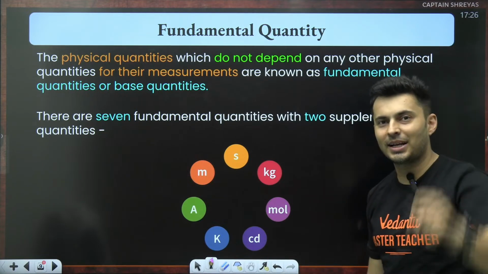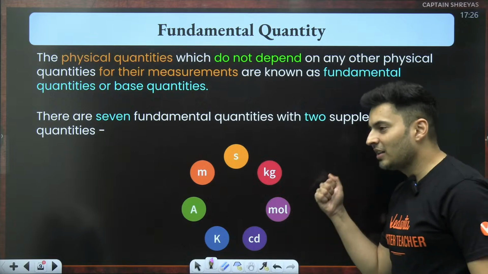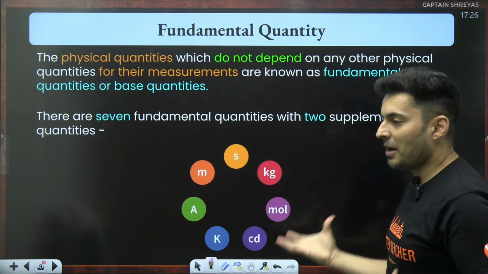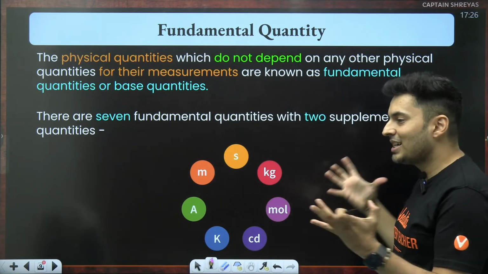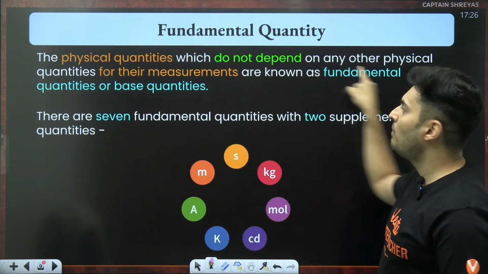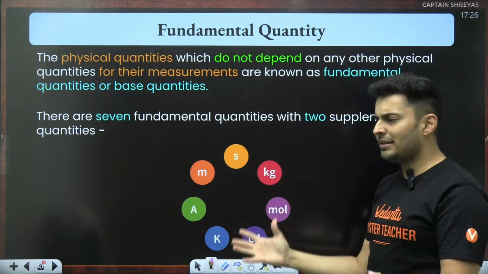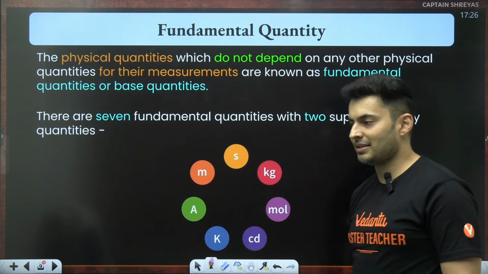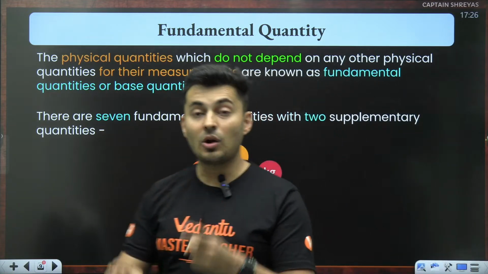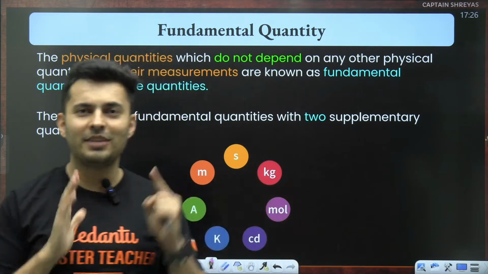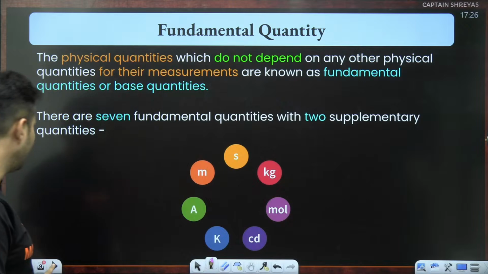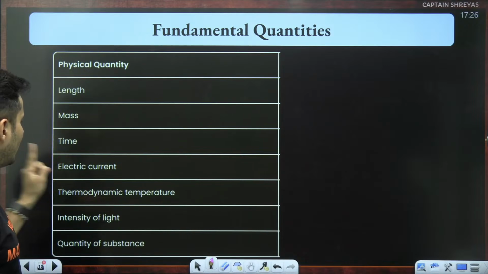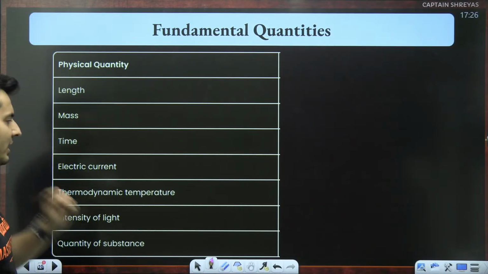CD, candela, is for intensity of the light, and mole is the amount of the substance. These are the 7 basic empirical fundamental quantities which are completely independent. They do not depend on anything else. Everything else in this universe depends on a combination of one or more of these quantities, which are then termed derived quantities. So, the fundamental quantities are length, mass, time, current, temperature, light intensity, and quantity.